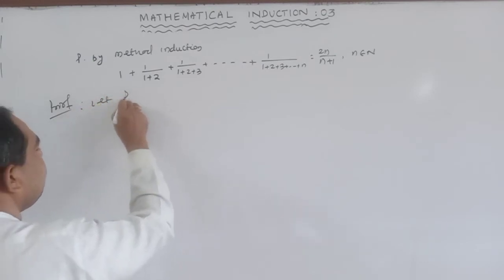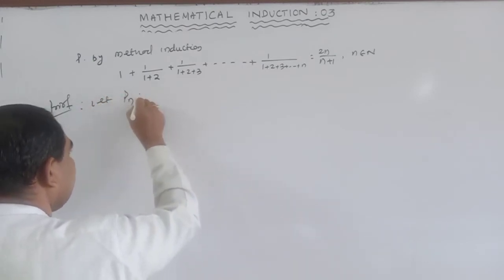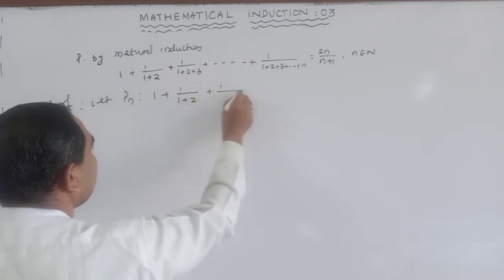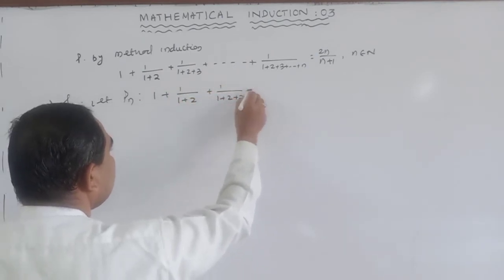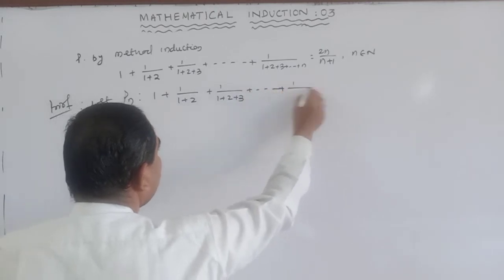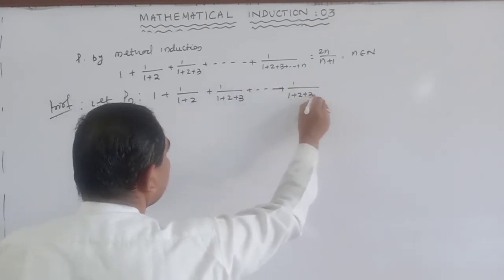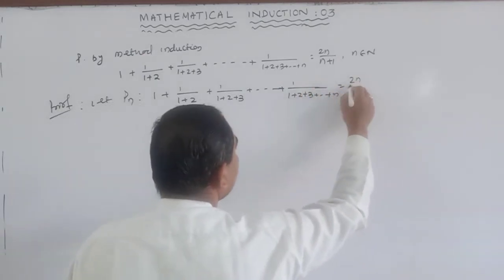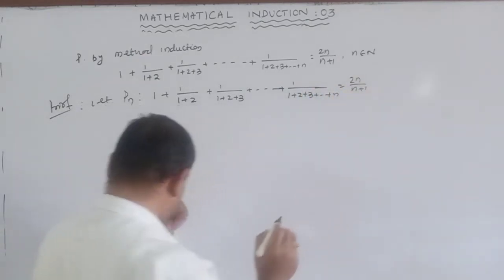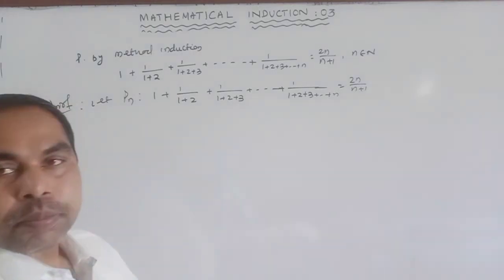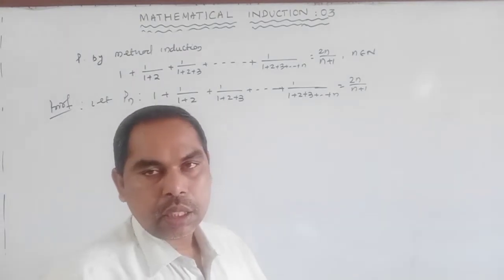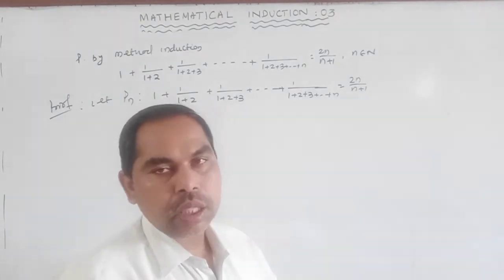Let Pn be such that 1 plus 1 by (1 plus 2) plus 1 by (1 plus 2 plus 3) up to 1 by (1 plus 2 plus 3 up to n) is equal to 2n divided by (n plus 1). For n you can take 1 or 2 or 3 and so on.